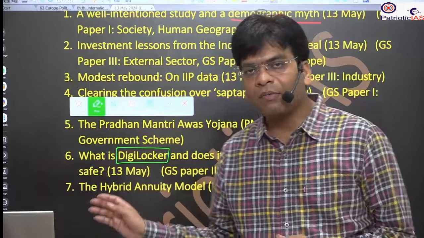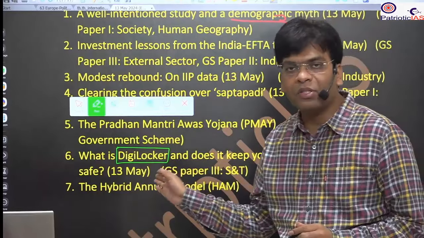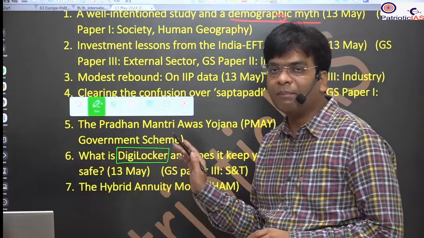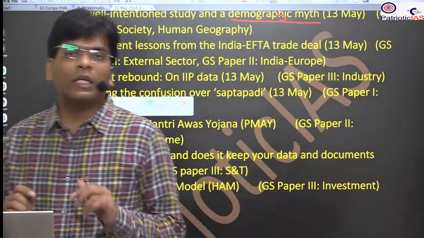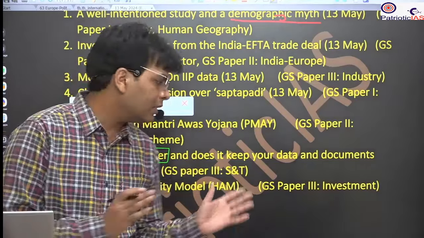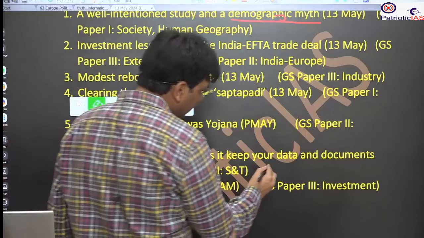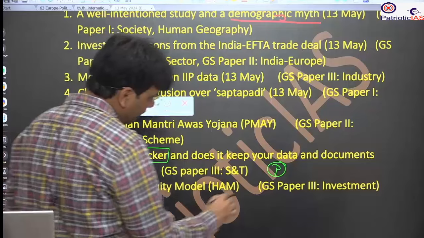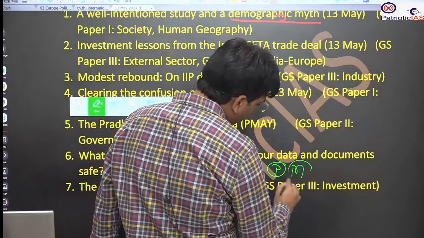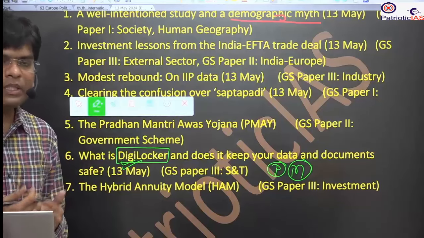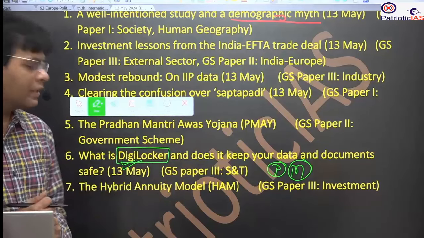The main raw material for the manufacturing of paper is the tree, and if you reduce the use of paper, that will improve the environmental health of our atmosphere, our overall environment. So we will study it from the prelims perspective, what are the basics about DigiLocker, and then for the mains, how it is going to impact our accessibility, our ease of doing different things.